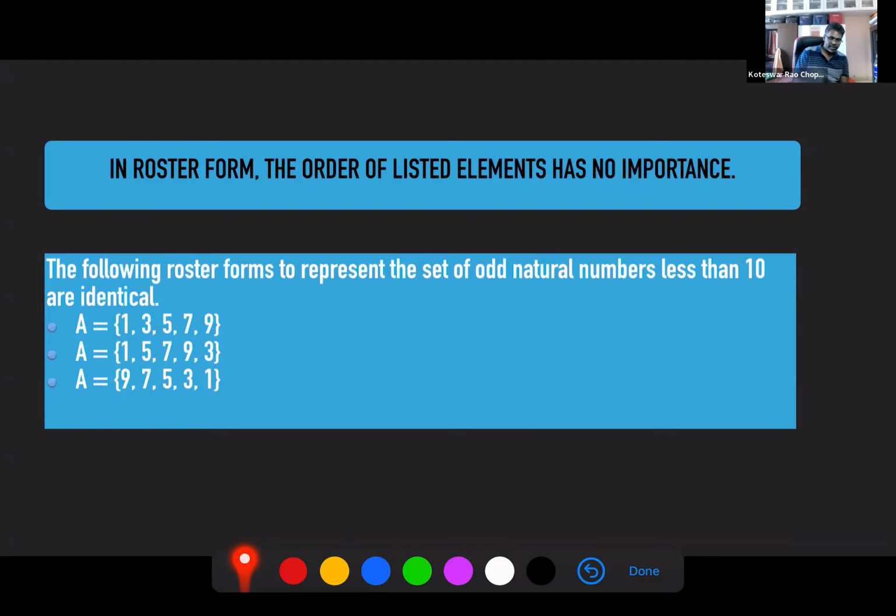If you look at them closely, in the 3 representations you have the same elements. Even if you repeat one element, it doesn't affect anything. It will still be the same set. Usually we don't repeat, but order and repetition have no importance. Just keep that in mind.